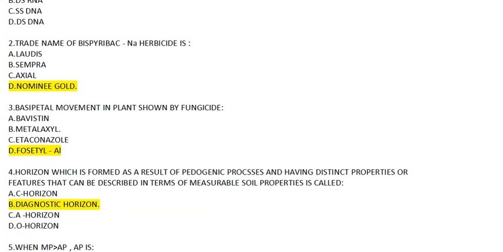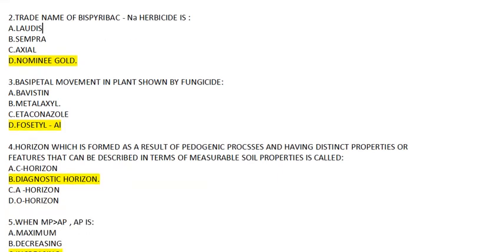Second question. Trade name of pyribag sodium herbicide is, options are given as follows. Answer to this will be Nominee Gold. Pyribag sodium herbicide is Nominee Gold. Tembotrione is Laudis. Penoxsulam is Axial. And halosulfuron methyl is Sempra.